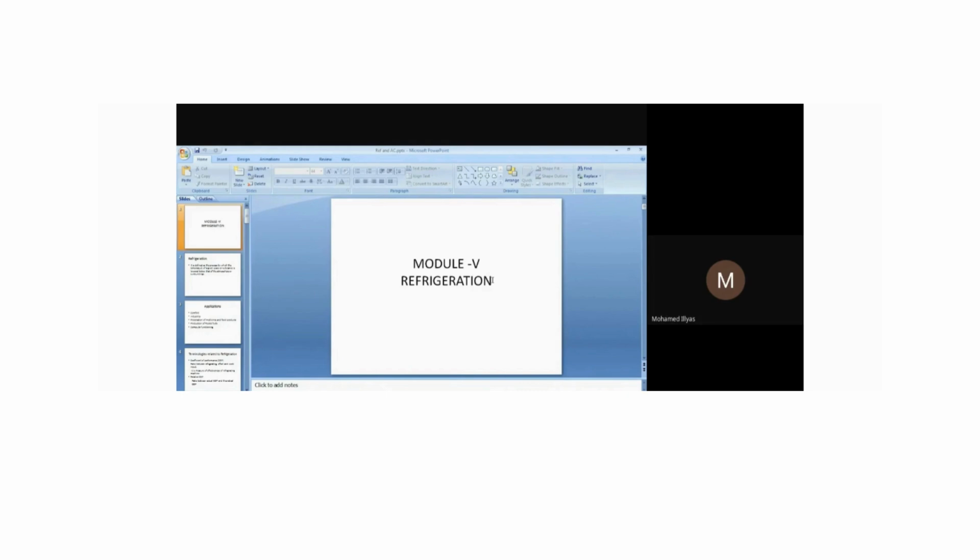In addition to heating, we need to understand another terminology called humidity. What is humidity? Humidity is nothing but the amount of moisture content present in the air.